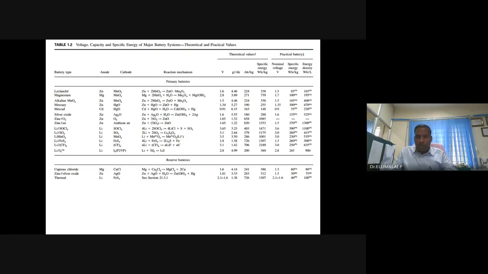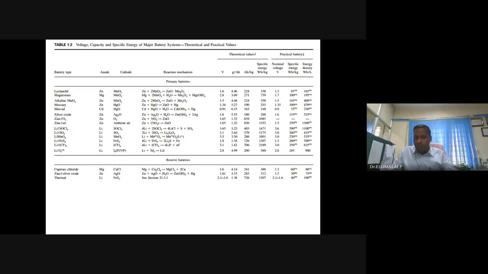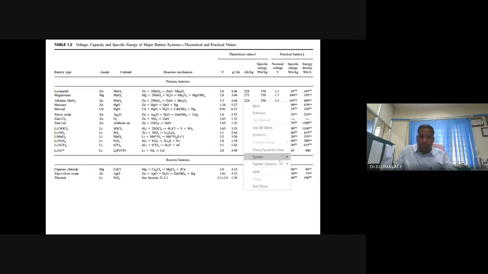How many electrons are involved? 2. And manganese dioxide, MnO2, before discharge.